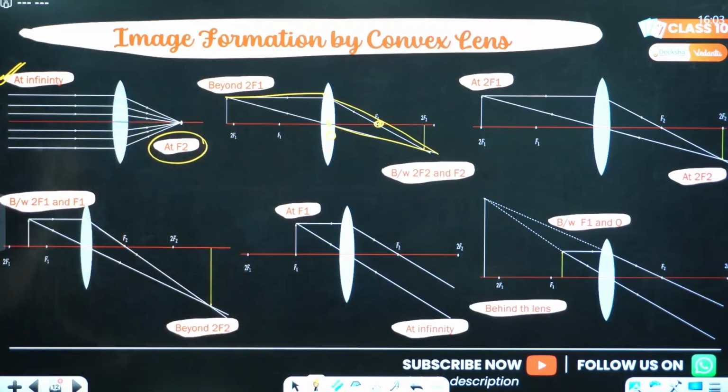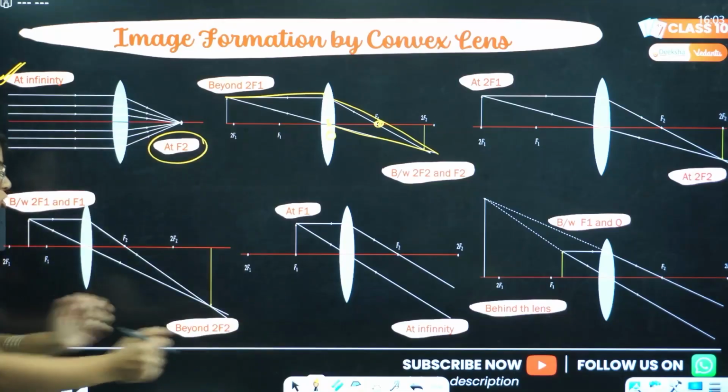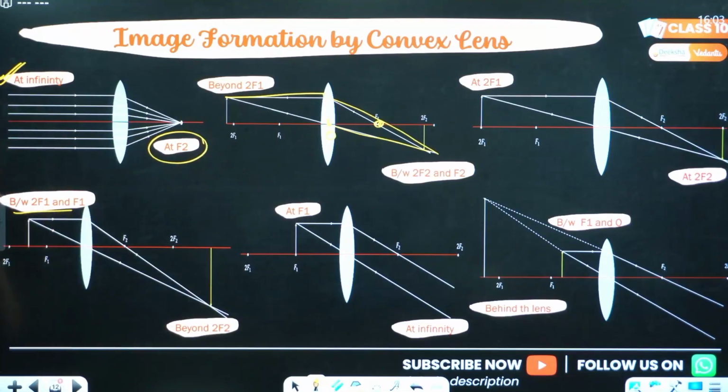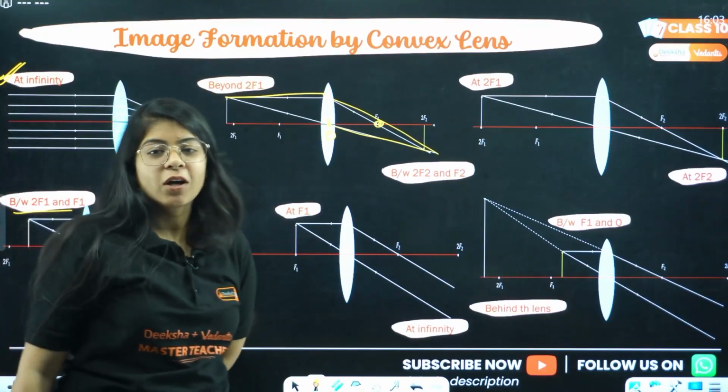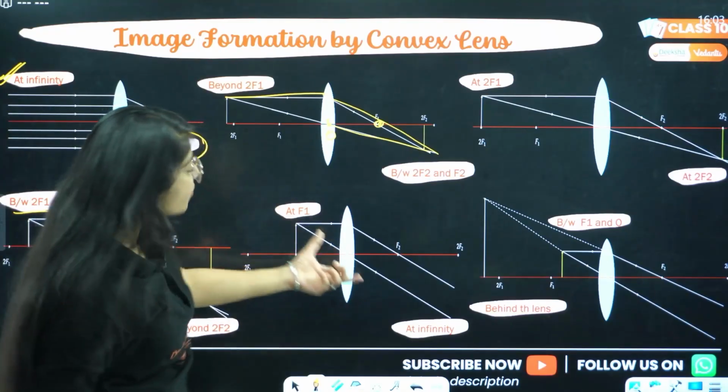Then we have the fourth case. The object is now closer to the lens. Between 2f1 and f1, the image will be beyond 2f2. Understood?